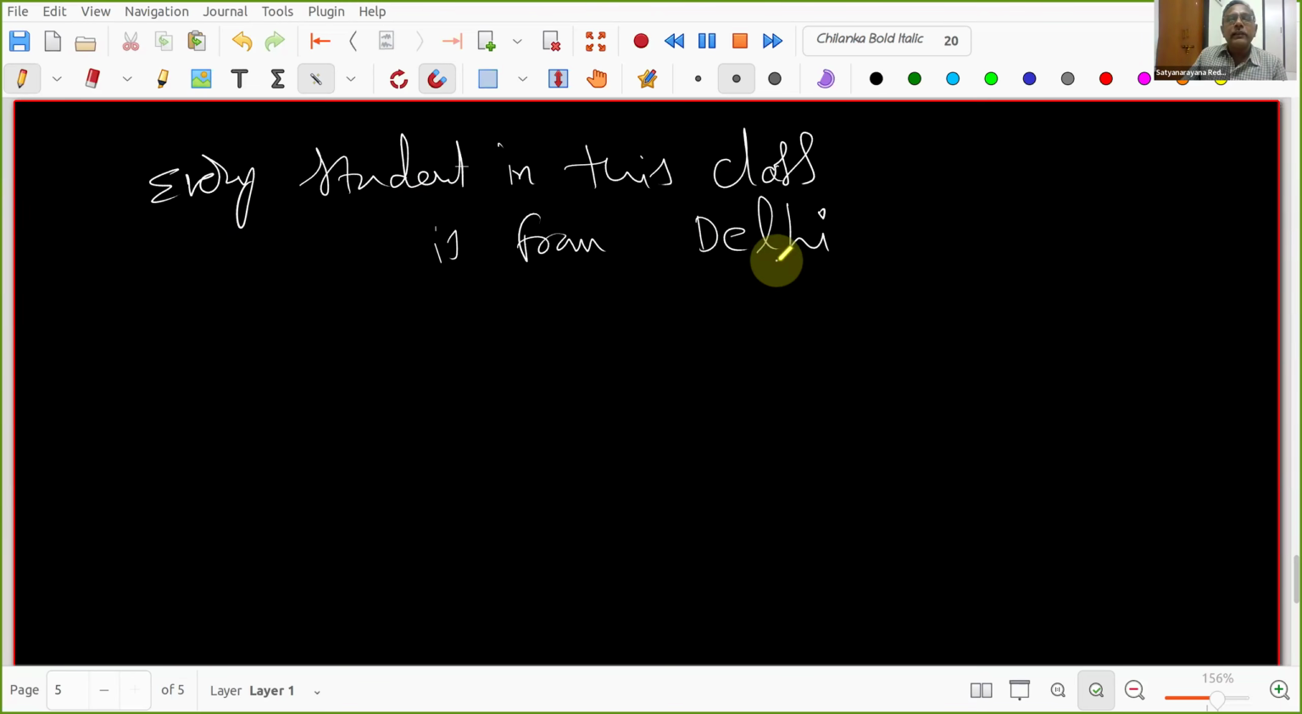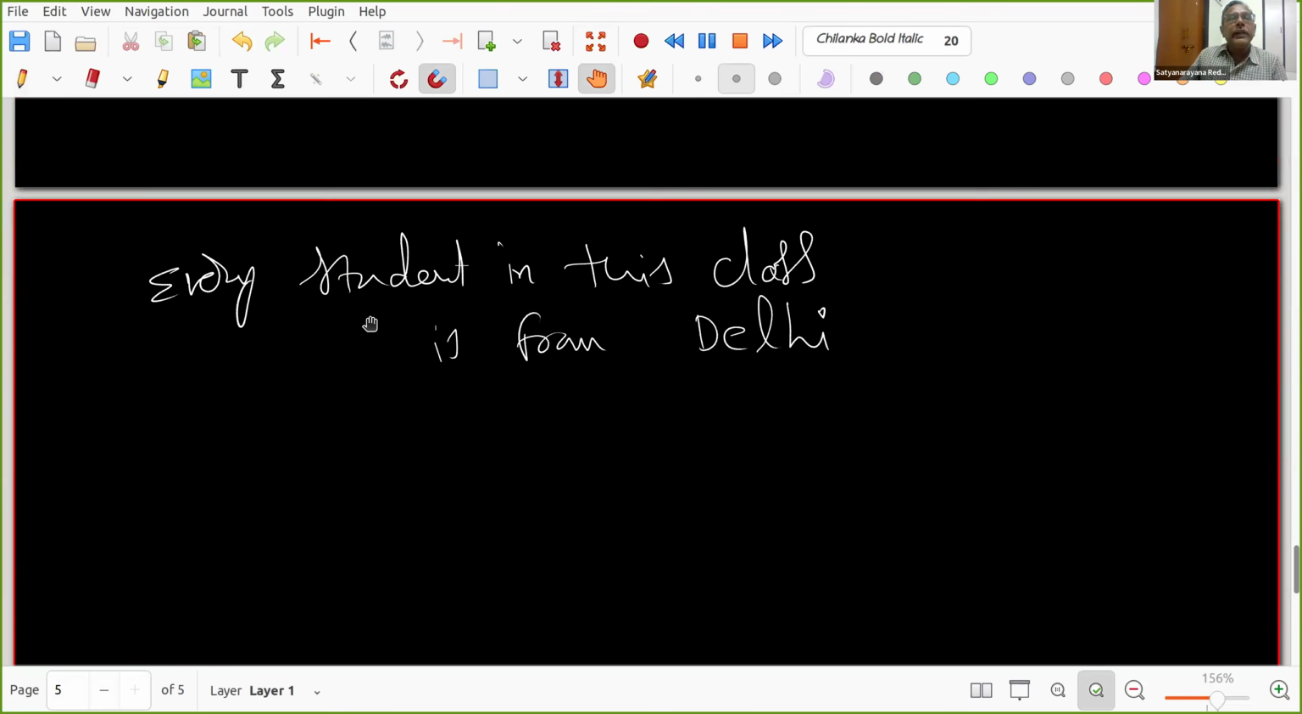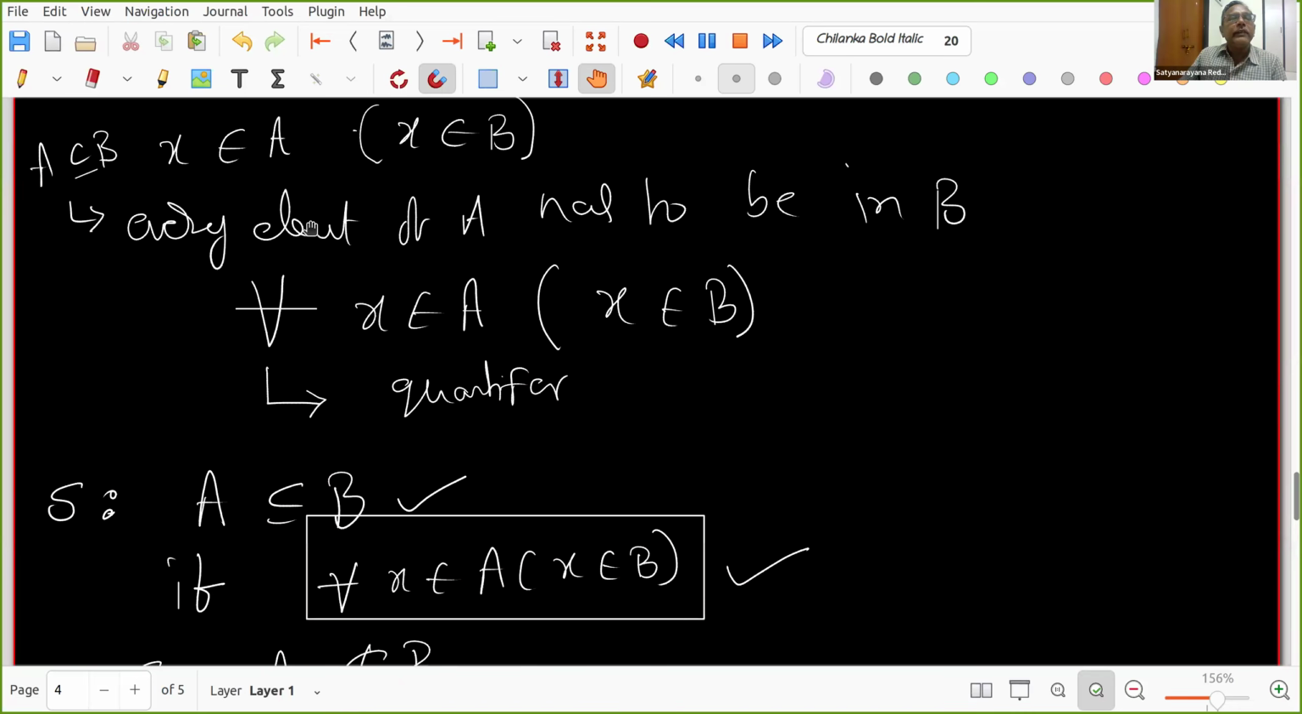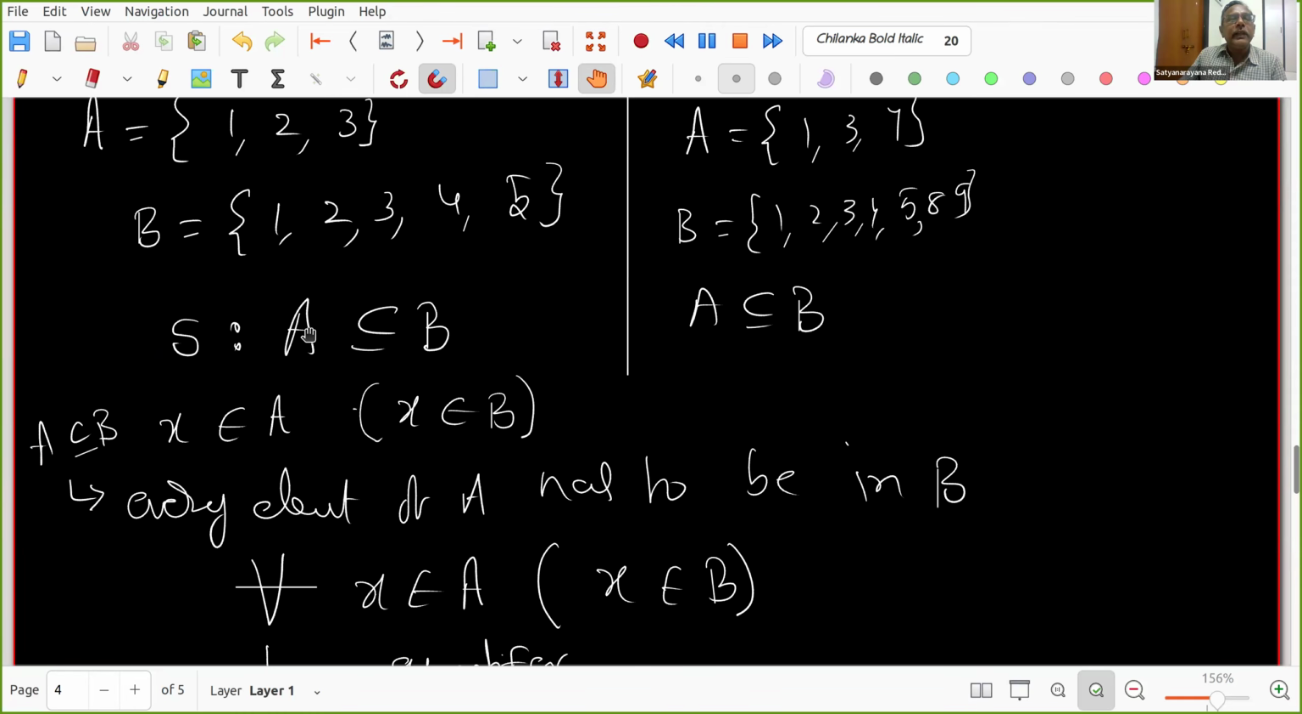So every student in this class is from Delhi. This is the strong meaning. What is the wrong meaning? At least one student in this class is not from Delhi, right? Okay, good. In this statement, do you see any set involved here? Like here I have a set, A is a set, B is a set. I am looking at elements of A satisfying some property, right?